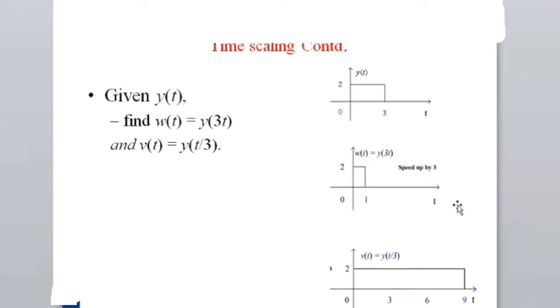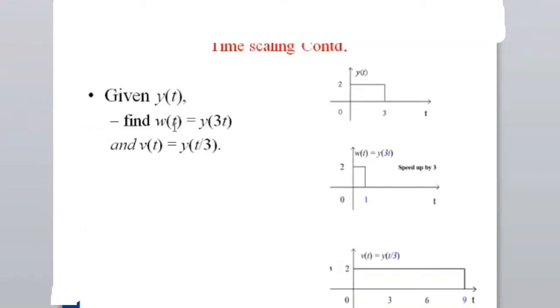And now if you reduce the time scaling, you can see what the effect is. Now we can see the time scaling where y of t, find w of t, y of 3t, then y of 2t, if it is 3t, and t by 3. So what is happening here, it is not completely time varying. A very simple way to see this: wherever t is there, if you substitute 3t, what is going to happen? Suppose I want my signal w of t equal to y of 3t. So how do I do that?